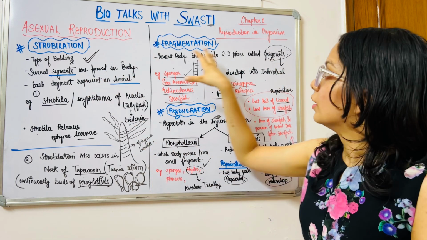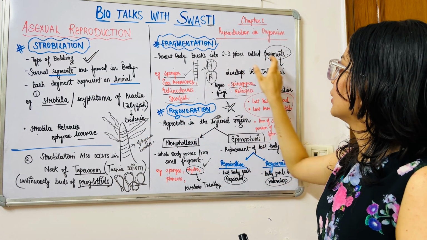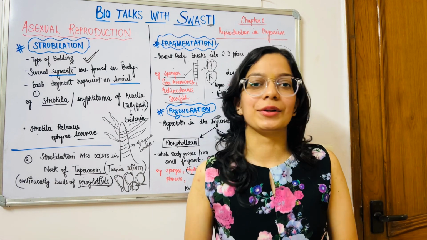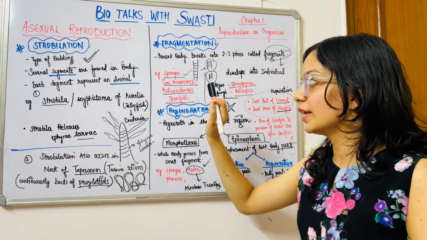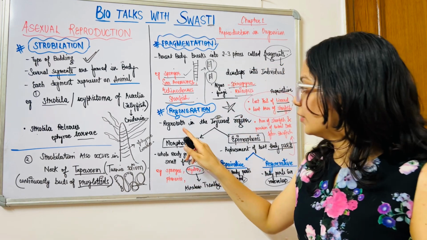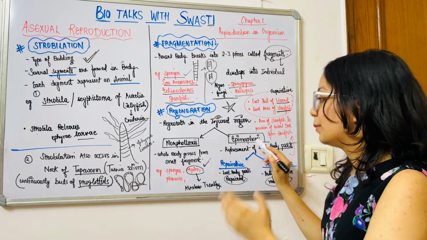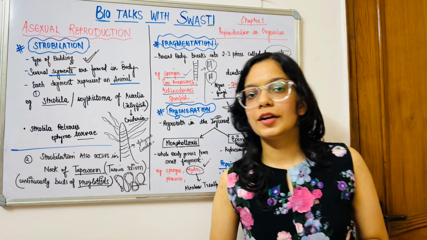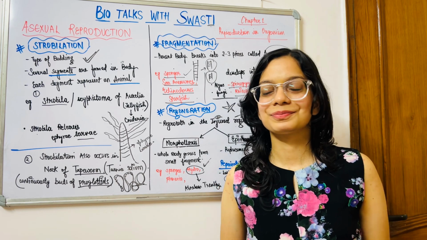Okay, then fragmentation, in which the parent body breaks into 2 or 3 pieces called fragments and each fragment develops into an individual. And its examples are Spirogyra, Rhizopus, sponges, sea anemones and echinoderms. And then regeneration, what happens in regeneration? A regrowth in the injured region, and it is of 2 types, morphollaxis and epimorphosis, in which there are many examples, and you have to remember that regeneration in hydra was discovered by Abraham Tremblay.